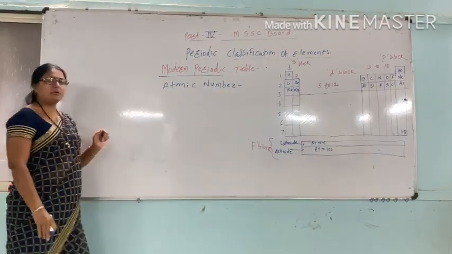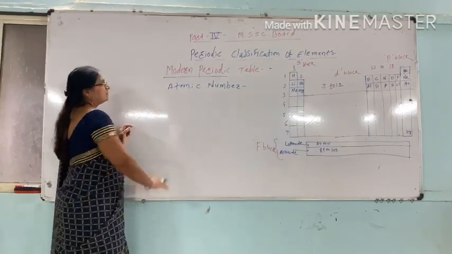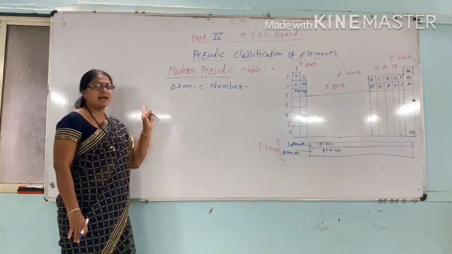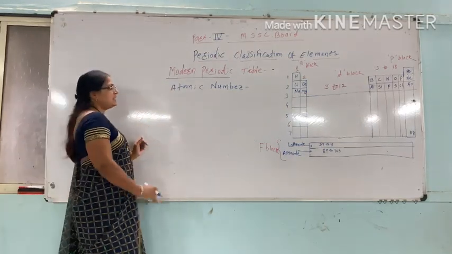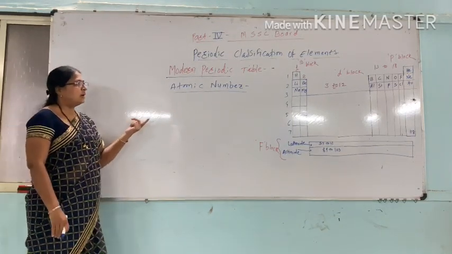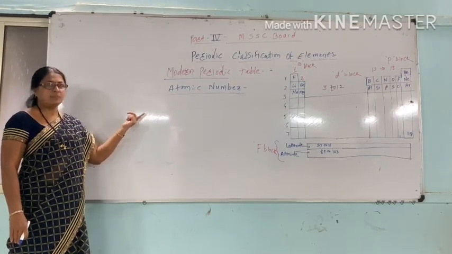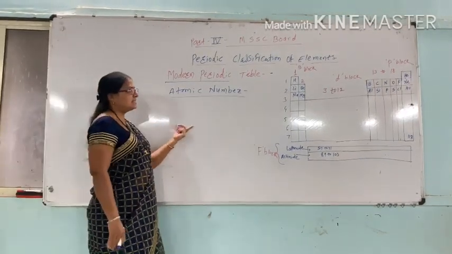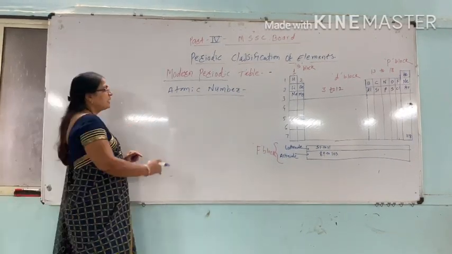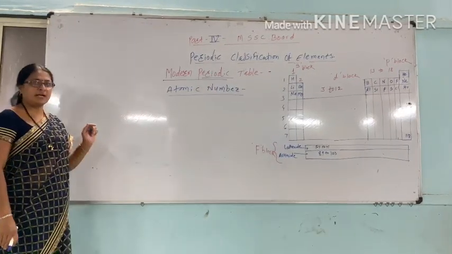We studied about atomic number in the previous lecture. In this modern periodic table, elements are arranged in the increasing order of the atomic number. So the anomalies which are present in the Mendeleev's periodic table are removed. There is also a periodicity in the modern periodic table.